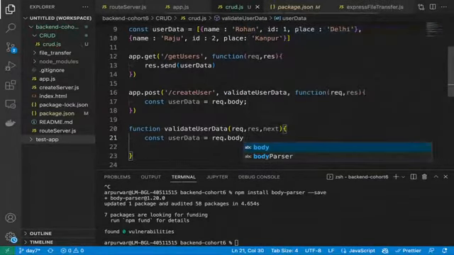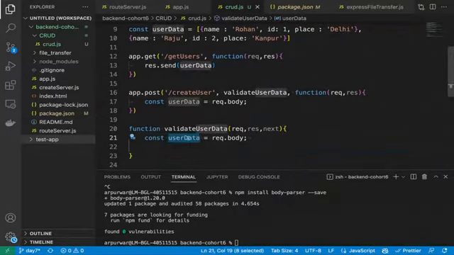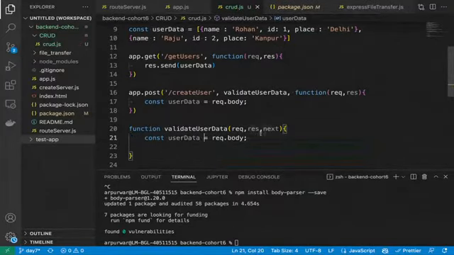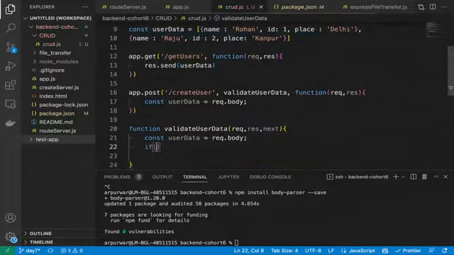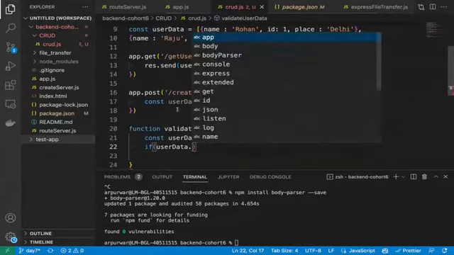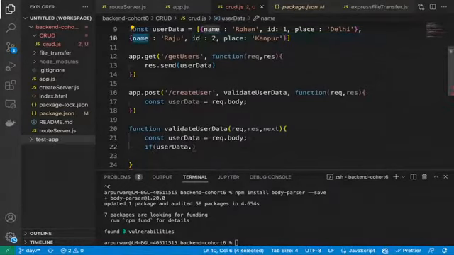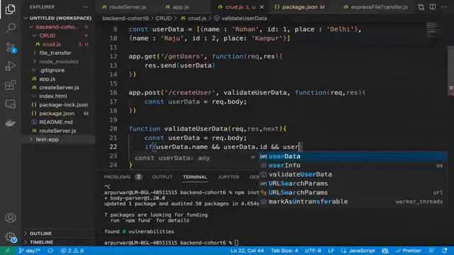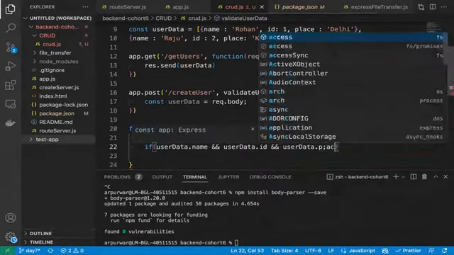So request.body, simply I have taken it in the request.body. Then I'm doing the destructuring. We can simply do the destructuring also, but no need to do destructuring here. User data is fine. Then we can simply put the condition: if user data dot name, and user data dot id, and user data dot place.